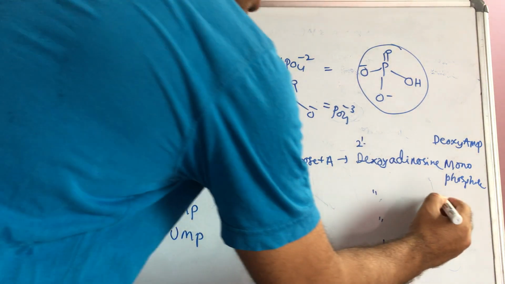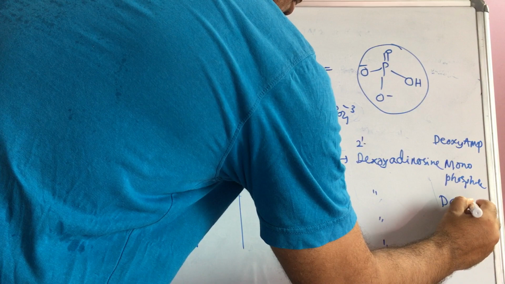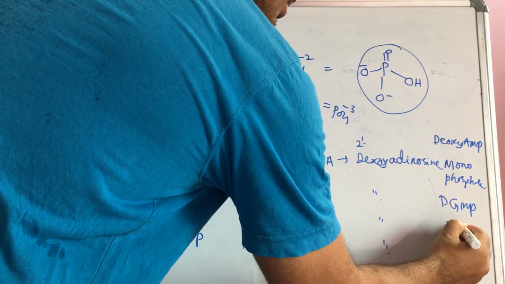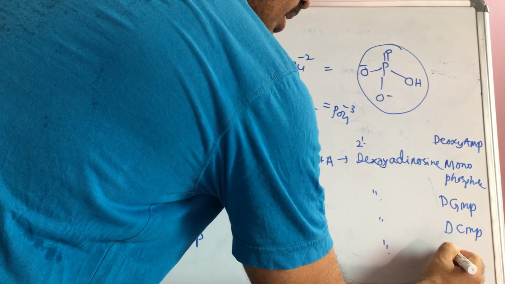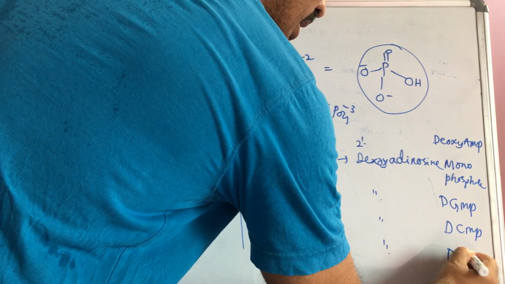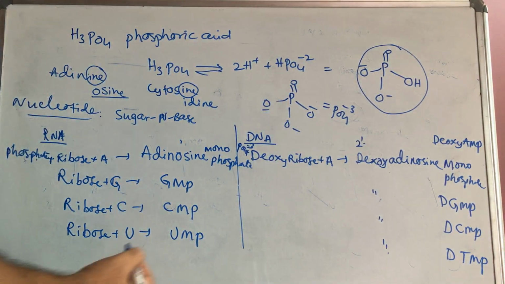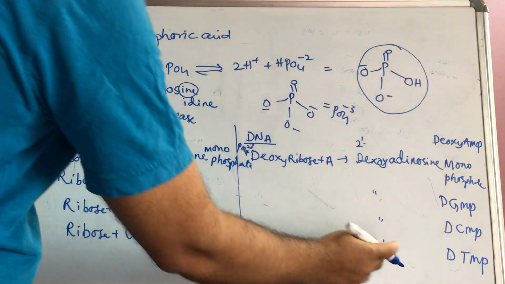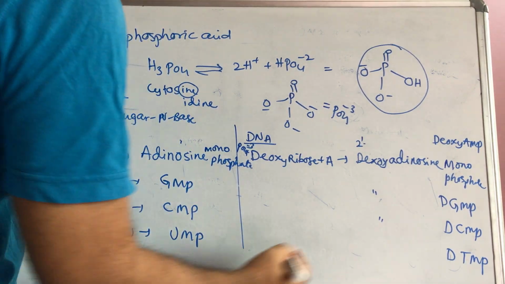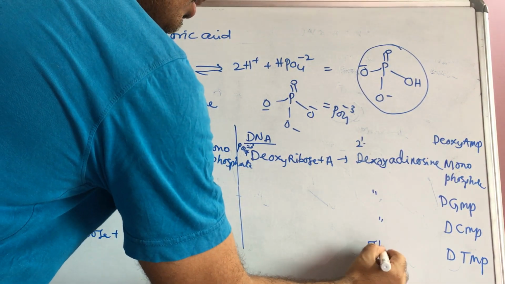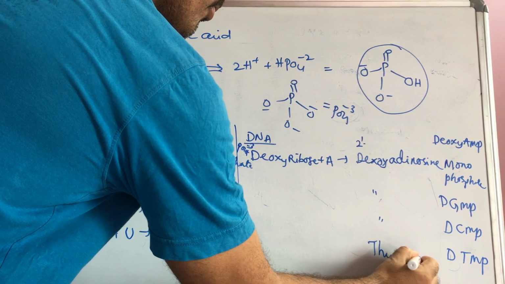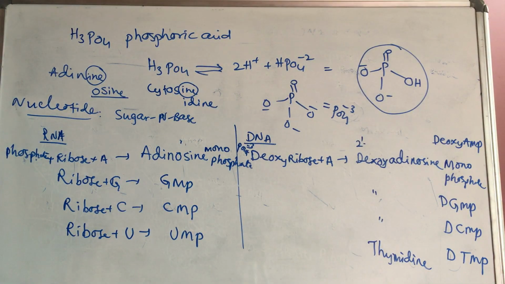Next one is dGMP, dCMP, and dTMP, thymidine monophosphate. Here there is a small change, not uracil. Here thymine will come, that's why it is called deoxythymidine monophosphate. We know the nucleosides and nucleotides present in RNA and DNA.